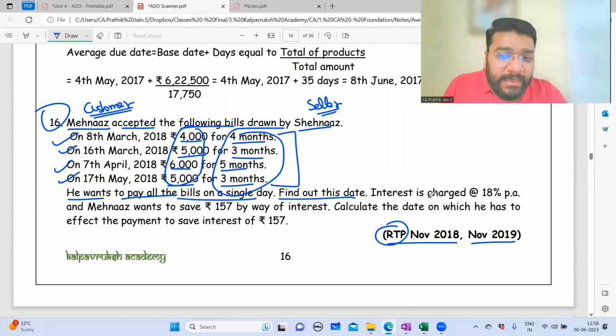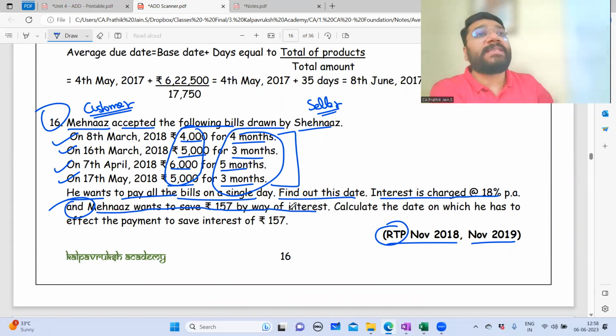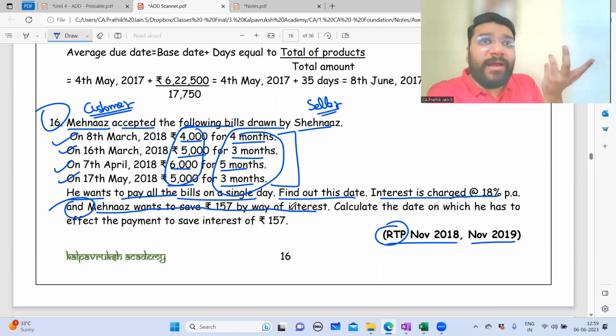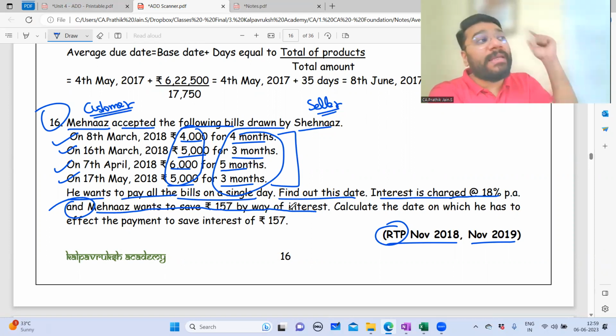Further, interest is charged at 18% per annum, and Jain.S wants to save 157 by way of interest. Jain.S is the payer. She wants to save 157 rupees, which means she has to do early payment or late payment for that. Jain.S wants to save 157 rupees, which means she wants a cash discount. Only when she gets a discount will she save. To save, she has to make early payment or late payment.